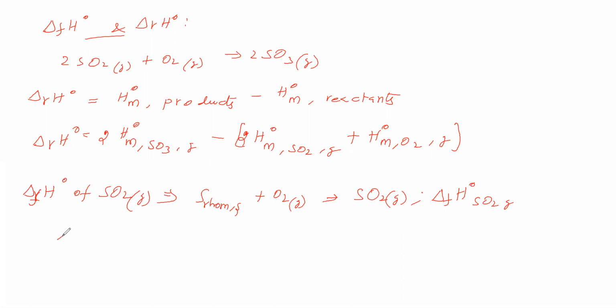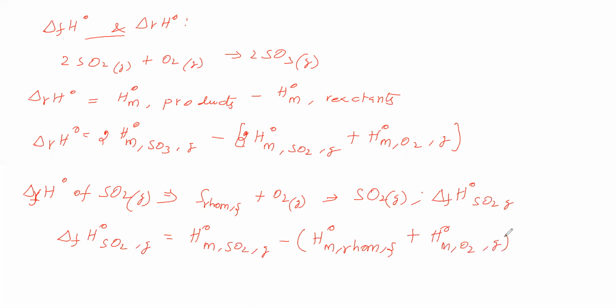For this we will write that the standard enthalpy of formation of SO2 gas is equal to the standard molar enthalpy of sulfur dioxide gas. Not plus anything, because the product is completed, the product is only sulfur dioxide gas. Minus the reactants: the reactant is rhombic sulfur, the standard molar enthalpy of rhombic sulfur, which is solid state, plus the standard molar enthalpy of oxygen in gaseous state. We have written that.